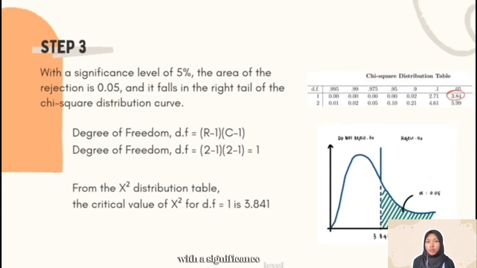With a significant level of 5%, the area of the rejection region is 0.05 and it falls in the right tail of the chi-square distribution curve. Then we need to find the degree of freedom to be able to use the chi-square distribution table. The formula of degree of freedom is equal to (R minus 1) multiplied with (C minus 1), where R and C are the number of rows and the number of columns respectively.